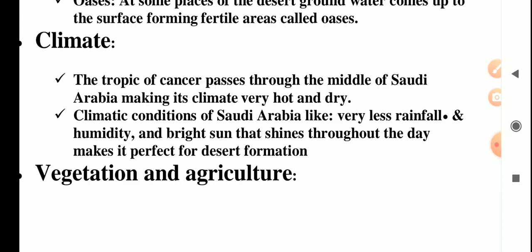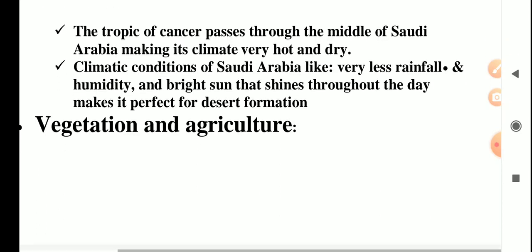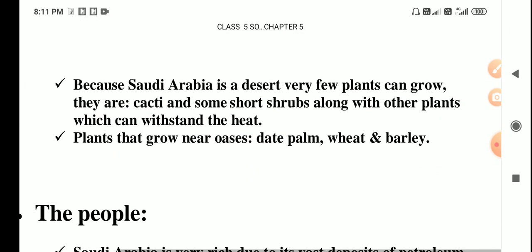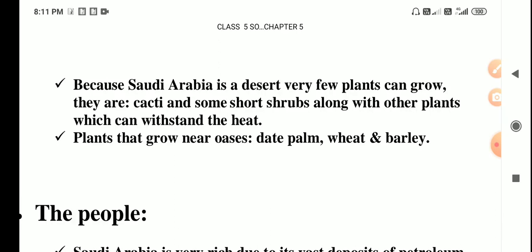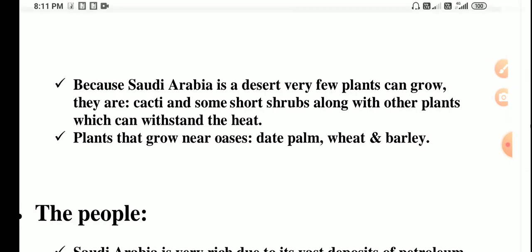Now, the vegetation and the agriculture. Which type of vegetation will you find here? Because Saudi Arabia is a desert, very few plants can grow. You will see very few plants, but plants that grow near oases are date palms, wheat and barley.